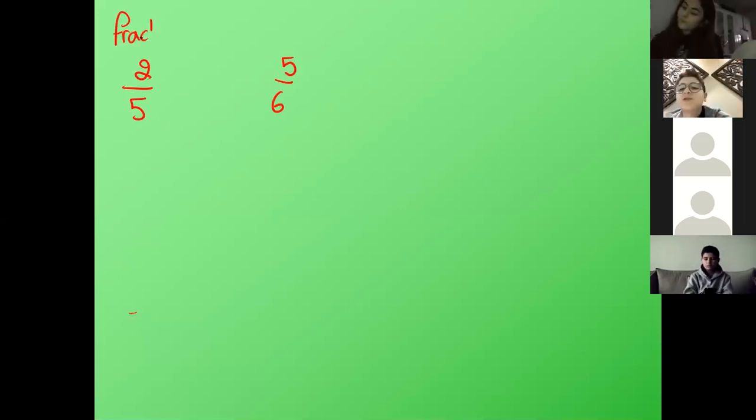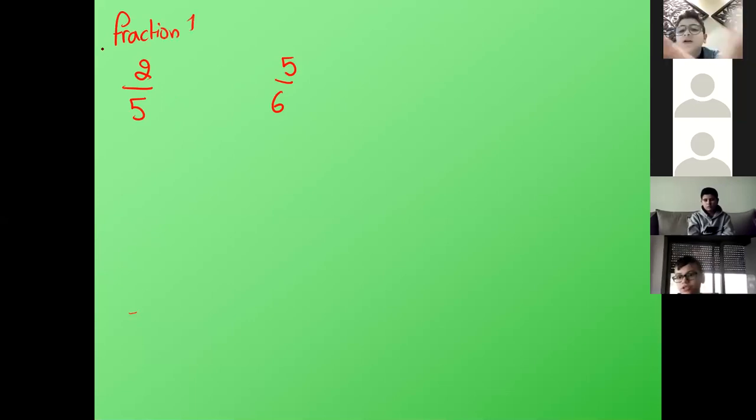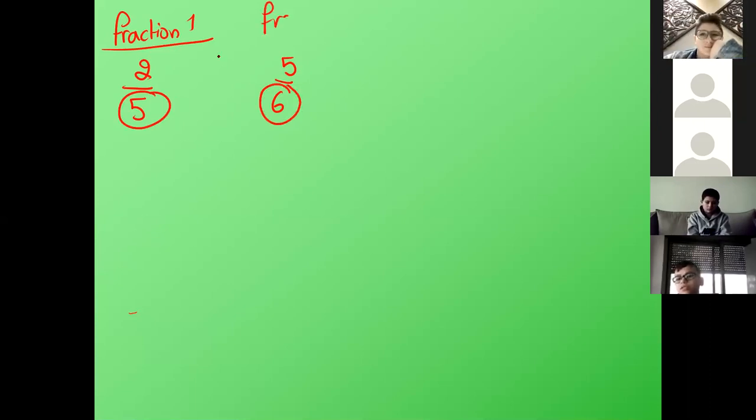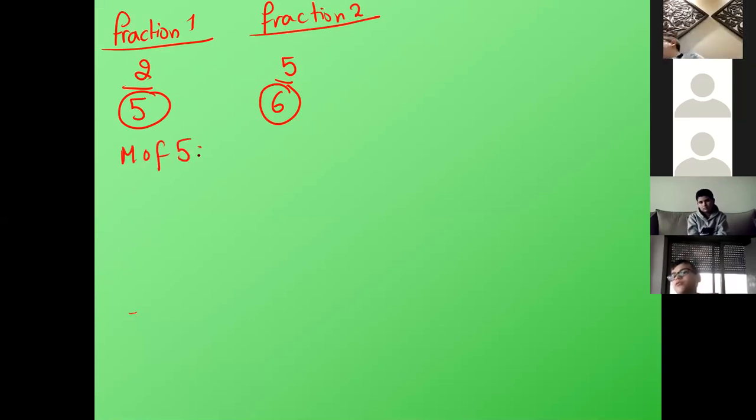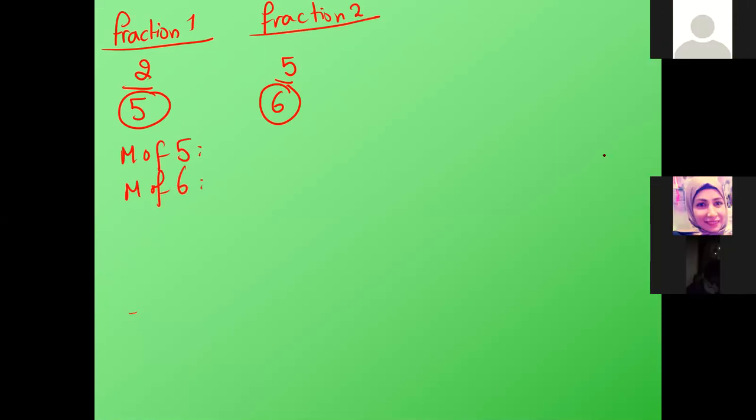Teacher, we write table 5 and table 6. Excellent. We write table 5. Look at the denominators. Denominators are 5 and 6. So we have to write table 5 and table 6. When I see the first common multiple other than 0, I will stop. No need to draw, I'm just explaining this on a draft paper. Don't write anything. So the multiples of 5 and the multiples of 6.